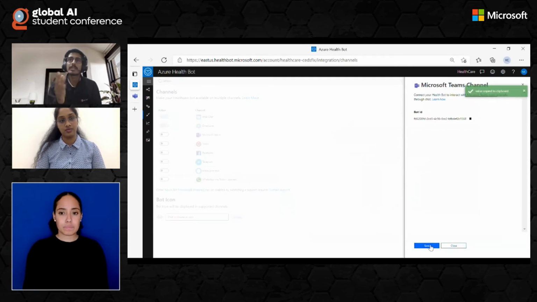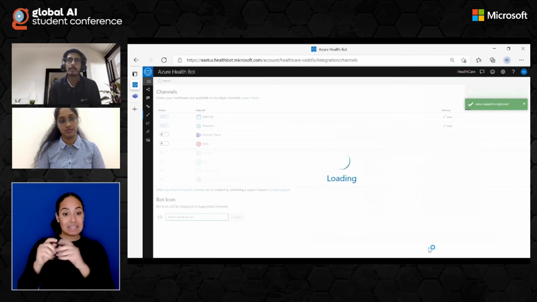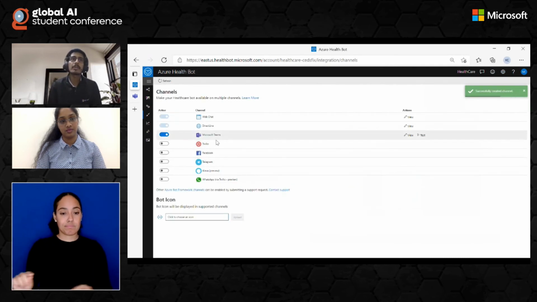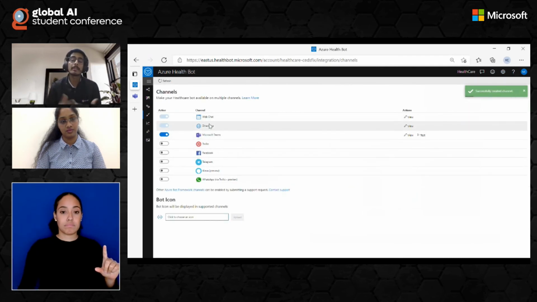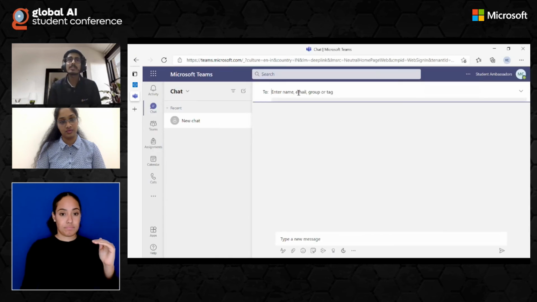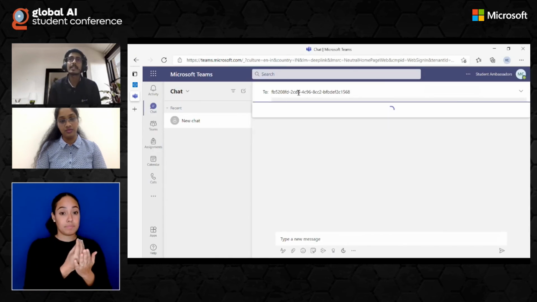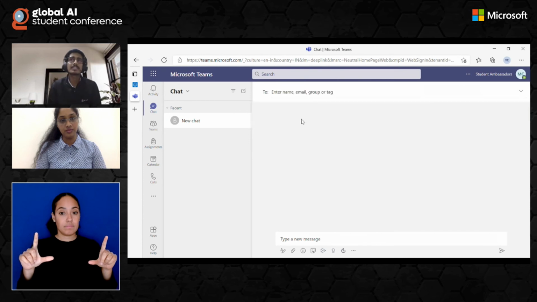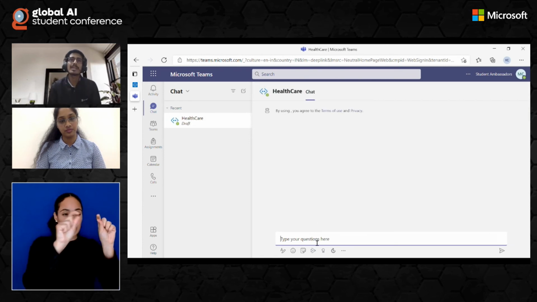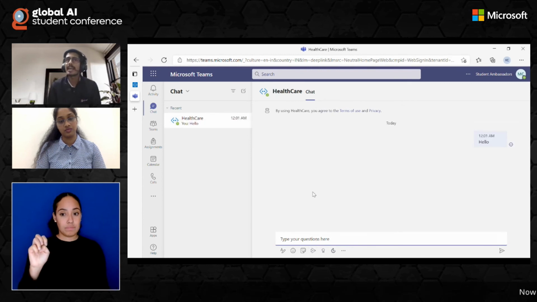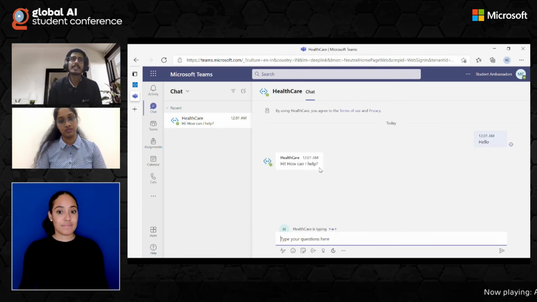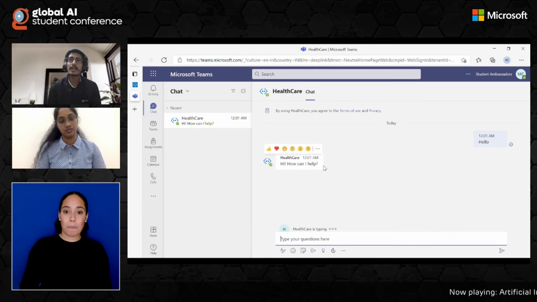When you click on that, you'll get this bot ID. Copy this bot ID to your clipboard, head back to your Microsoft Teams app, and in the search section, just paste this ID that you just copied, and you can see the healthcare bot there. Now I'll go and say hey or hello, just give it an intent. So I'll just give it hello. And here you can see, "Hi, how can I help?"